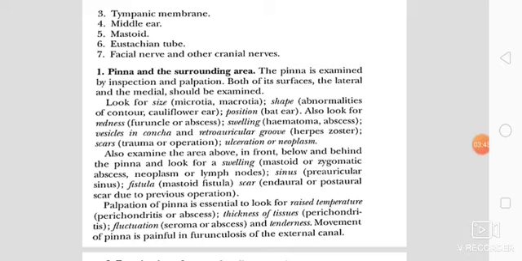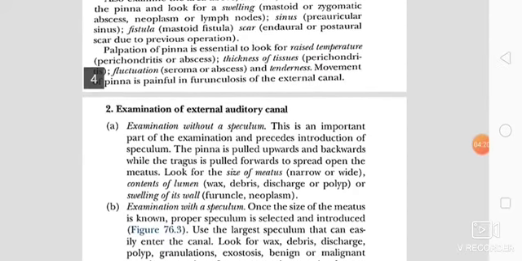Then comes the palpation part. The palpation of pinna is essential to look for raised temperature. Temperature is raised in case of perichondritis or abscess. Then thickness of tissue as in perichondritis. Then fluctuation as in case of seroma or abscess, and tenderness. The movement of the pinna is painful in furunculosis of the external canal.